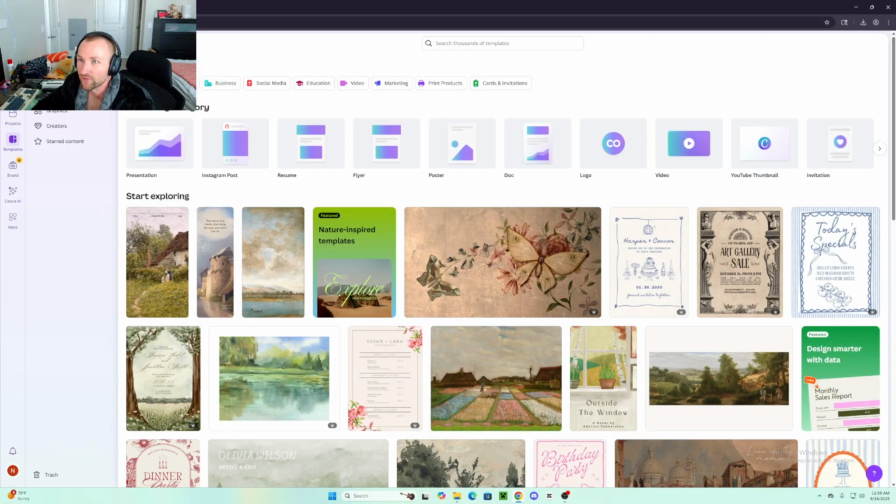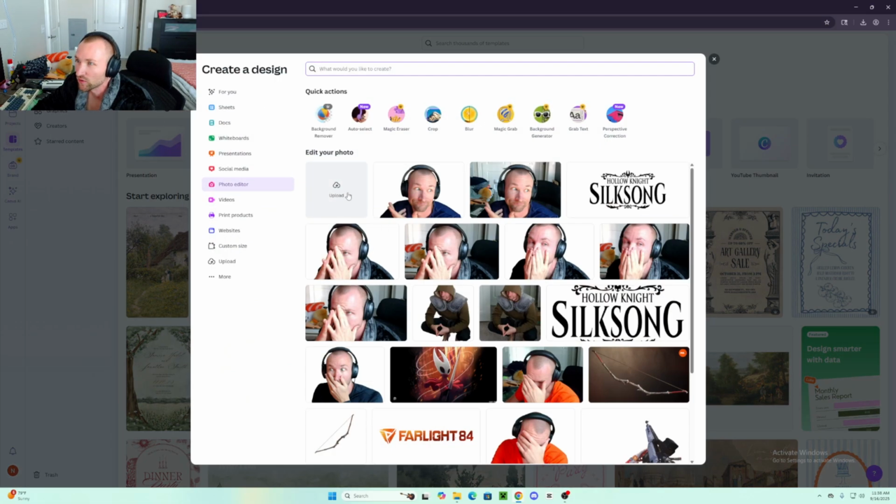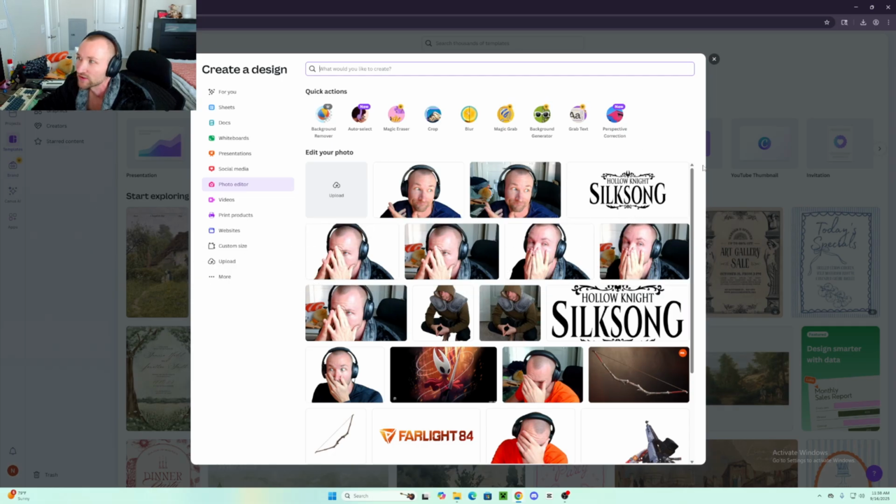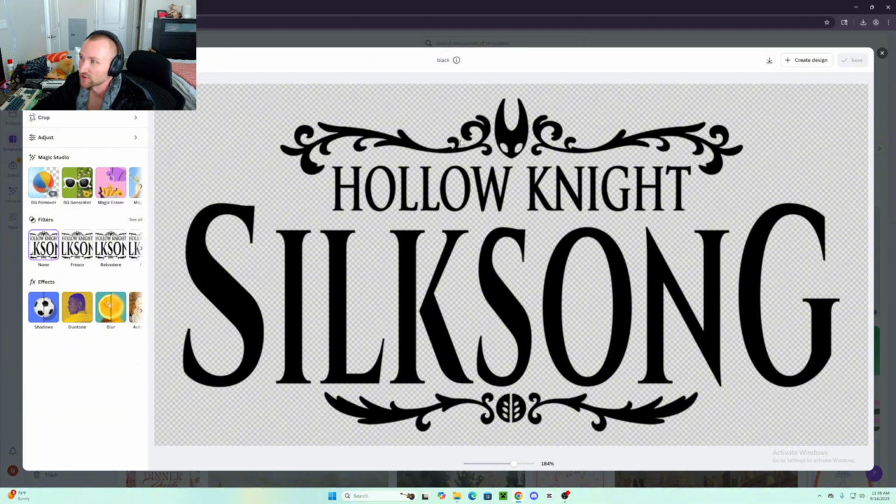So once again, we're in Canva, we hit create in the upper left-hand corner there, and then we hit upload. And for this one, you can just go pick out whatever logo it is that you want for the game you're playing, and you can get that from Google, and usually you can just find a PNG with a transparent background. So for example, we've got this Hollow Knight Silksong logo here. I already had a transparent background, so we don't have to remove the background at all.